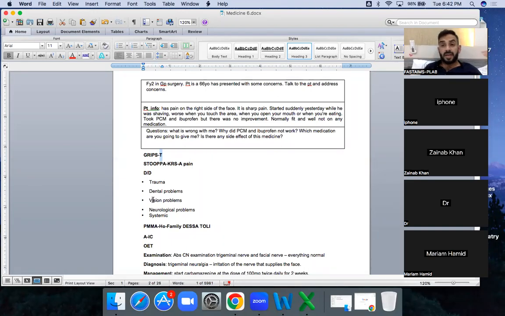Then ask about dental problems, dental caries, any dental infection. Then the visual problem. Why the visual problem? It is important because we have studied polymyalgia rheumatica, and we have studied temporal arteritis, and the visual problem is one of the signs, because the facial pain and the temporal pain are the same. So you need to ask about the visual problem, then ask about neurological problems, then go for systemic inquiry. Why do I put systemic inquiry here? Because if you forget to ask any question, you can ask about infection, anything like that, okay?